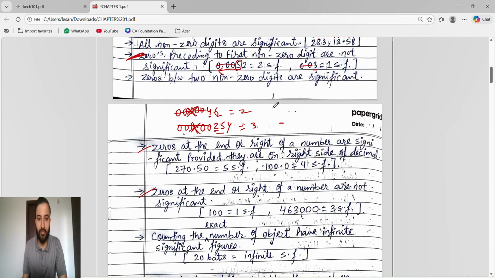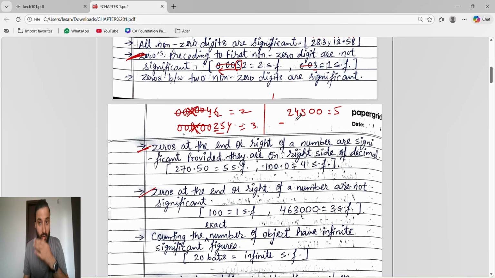significant. But what this part is saying is, if we apply the zero at the right side of the non-zero digit, or zero which is present at the end of the non-zero digit, it is all significant, provided they are on the right side of the decimal. So 1 2 3 4 5.